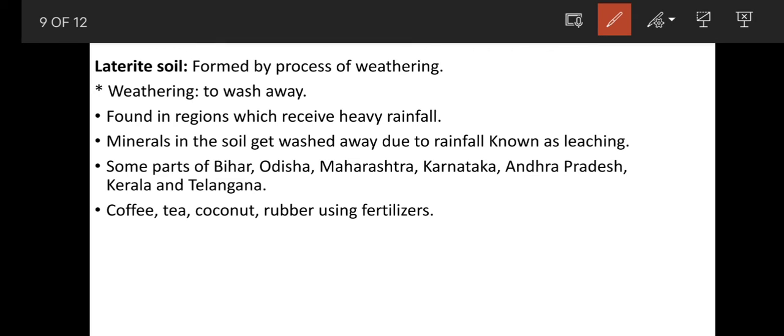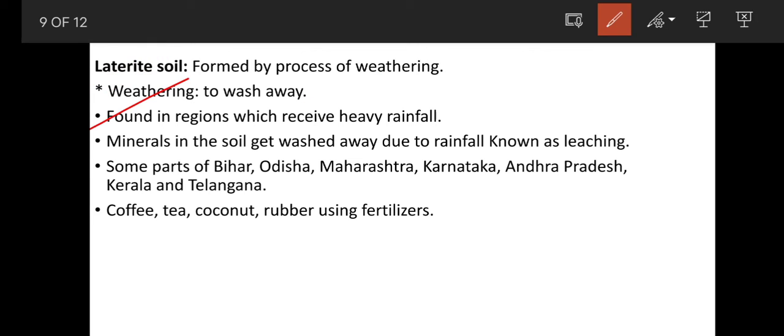First of all, let us discuss laterite soil. Laterite soil is formed by the process of weathering. What do you mean by laterite soil? The soil which is formed by the process of weathering. What do you mean by weathering? Weathering means to wash away. The rocks are washed away by different agents of weathering like wind, and the rocks are broken into different particles which are formed as laterite soil.